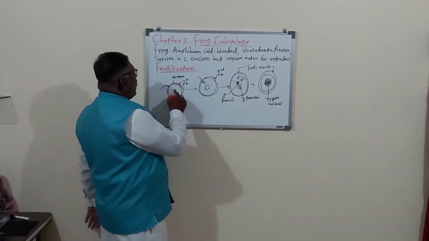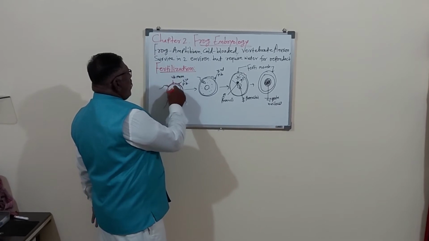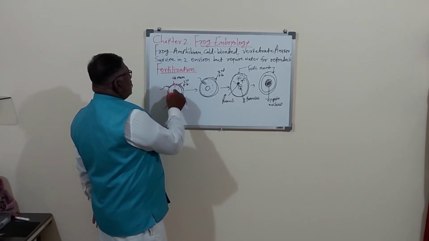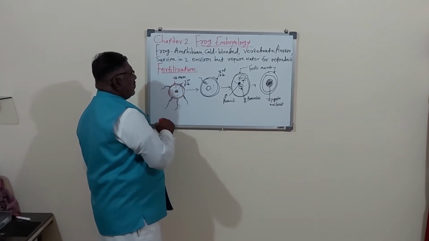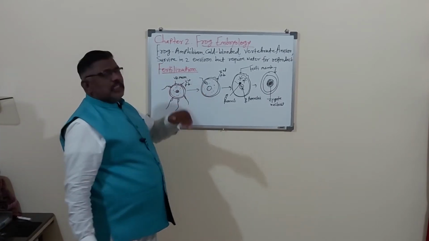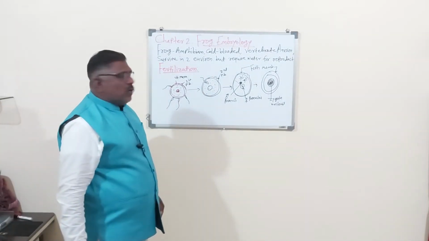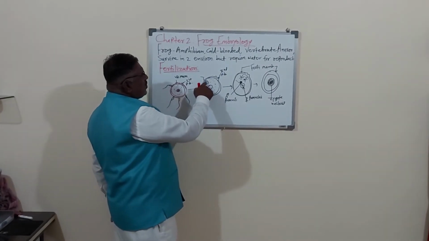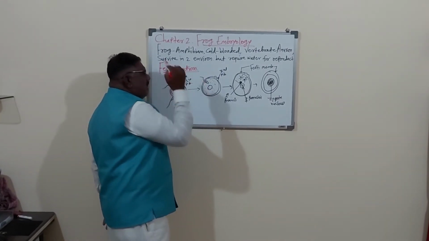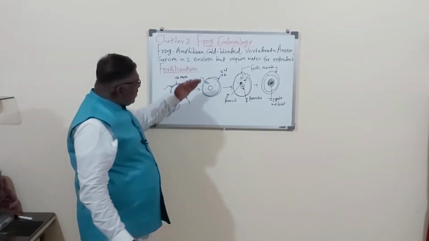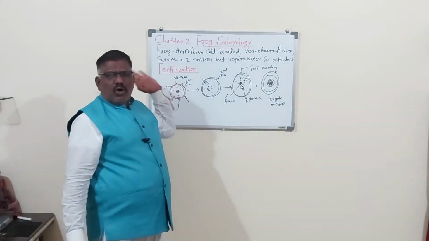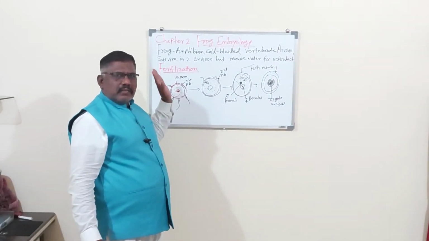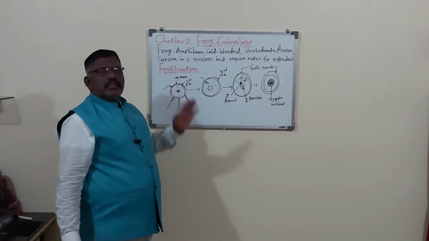This is the ova, and inside it there is the cytoplasm and the nucleus. Now the sperm has entered the ova. The tail is outside, it is cut off, and only the head enters.